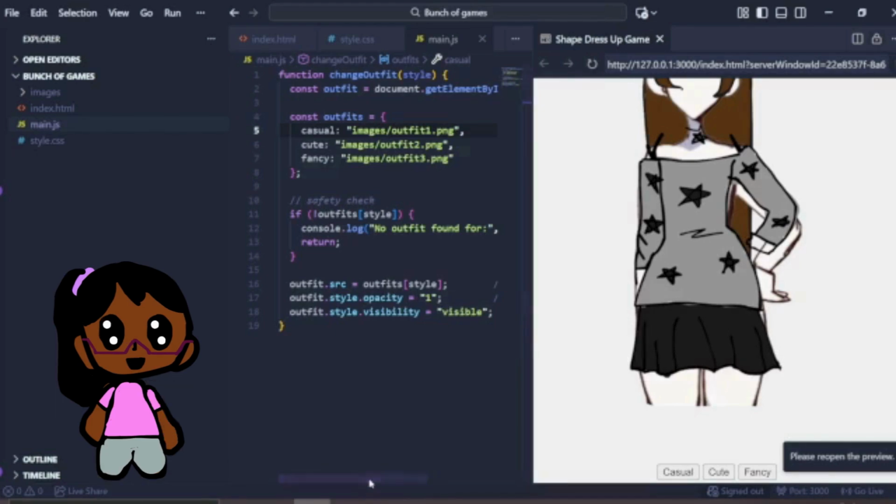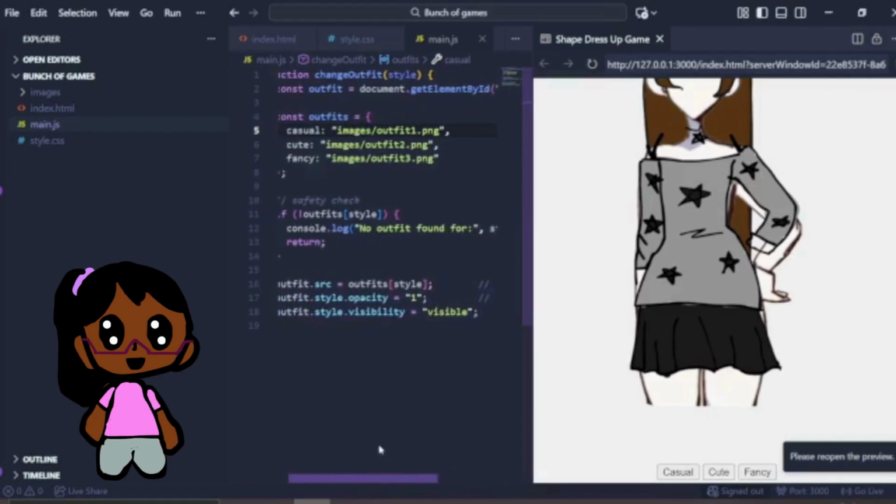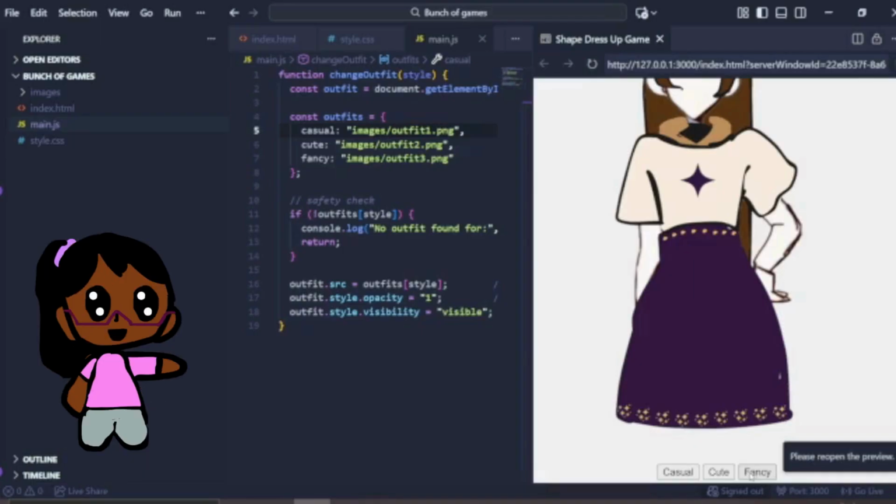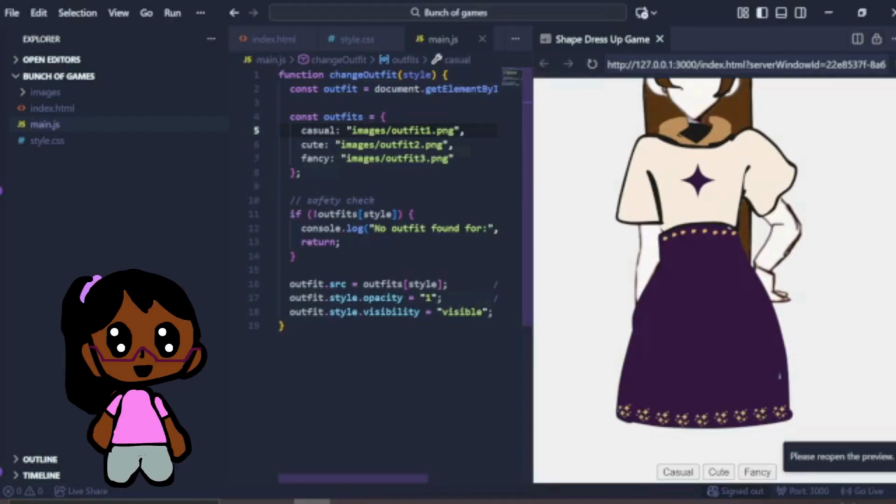Now, if, for example, something went wrong, like I didn't put an image, but the user tried to click on the button without the image, it should show no outfit found for the style, and the style is the image. So, for example, it would say no outfit found for casual or cute or fancy. And this is just a list of outfits.